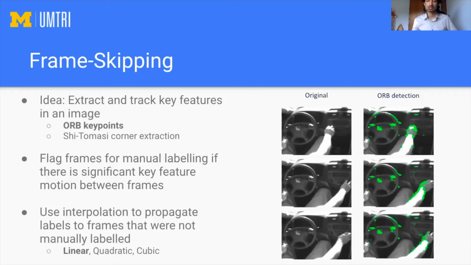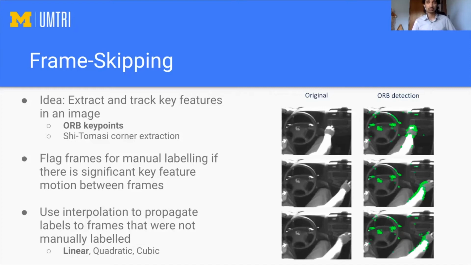So in order to detect these unique and redundant frames, I extract key features from an image, such as corners, edges, or other visually distinct, easily identifiable and trackable points, and I track their motion throughout a video. For frames in which these key points move significantly from the previous frame, I label the frames as unique and hand them to the labelers for manual labeling. Otherwise, the frames are labeled as redundant and are skipped. The unique frames are labeled, and using those labels, we can use a simple interpolation scheme to, as discussed before, propagate the labels to the rest of the set.